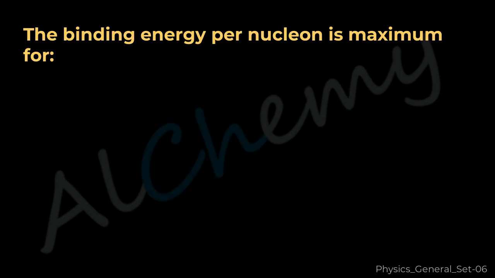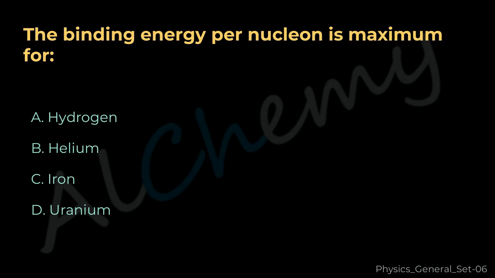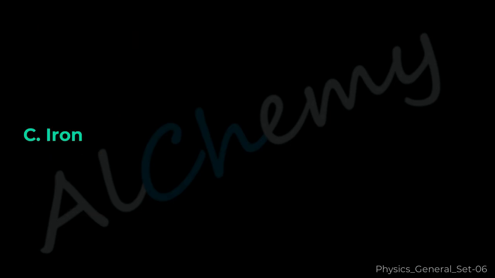Current. Question 23. The binding energy per nucleon is maximum for A. Hydrogen. B. Helium. C. Iron. D. Uranium. The correct answer is C.